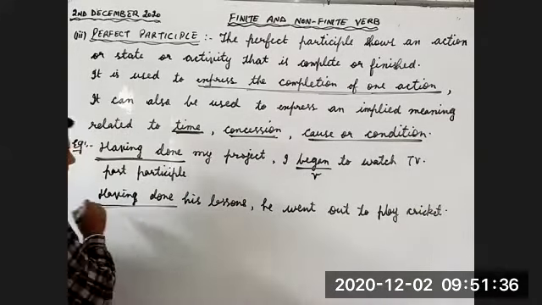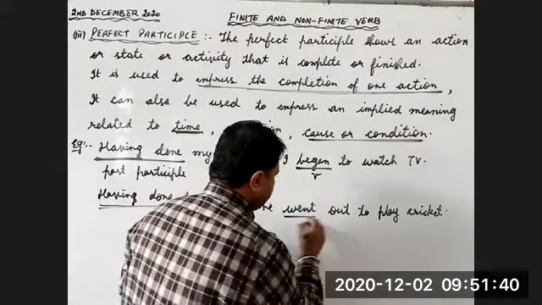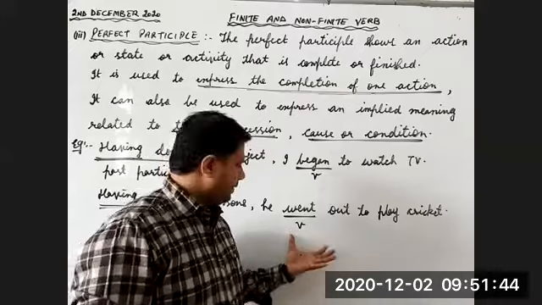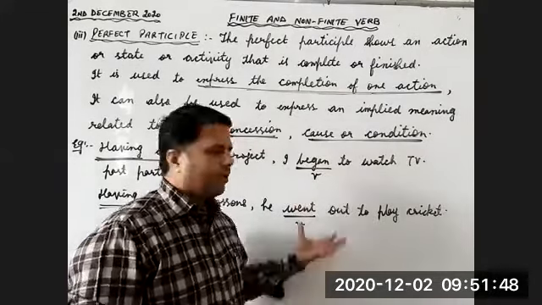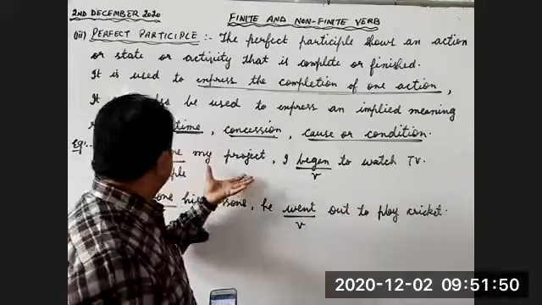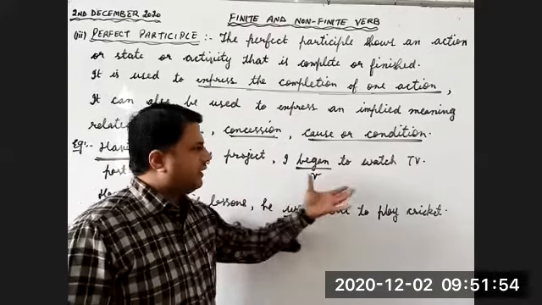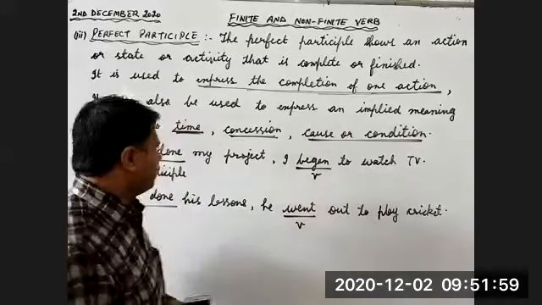Children, here also, having done his lessons, he went out to play cricket. This is the sentence, the finite verb is there. You can call it clause or you call it sentence, one and the same thing. This is extra information related to this sentence.